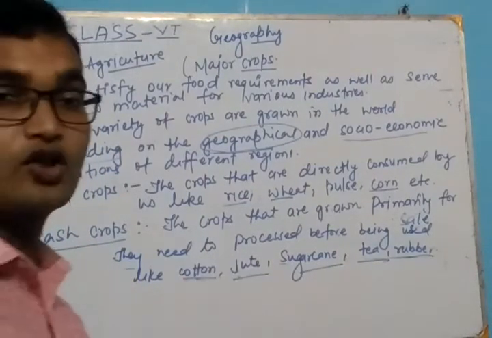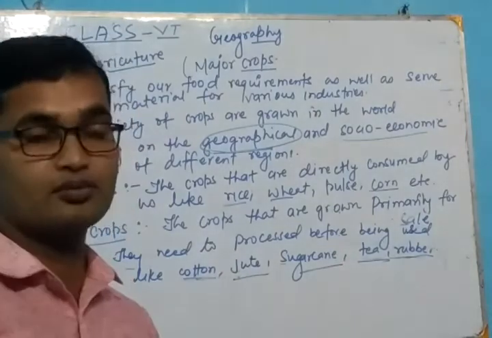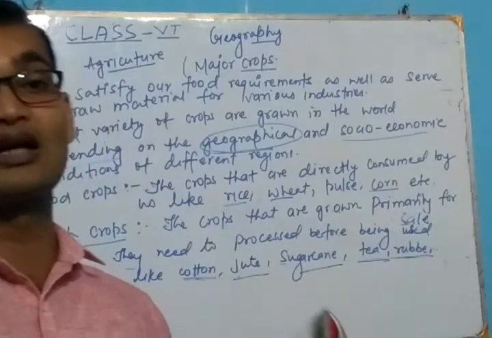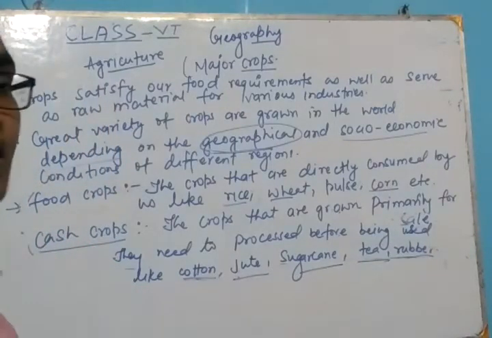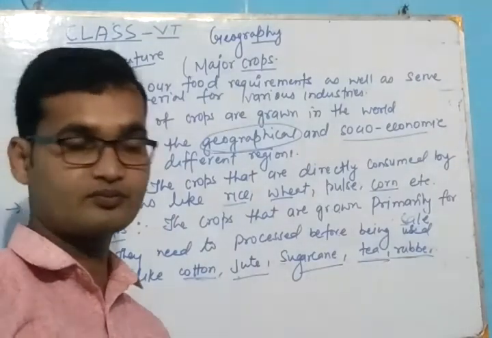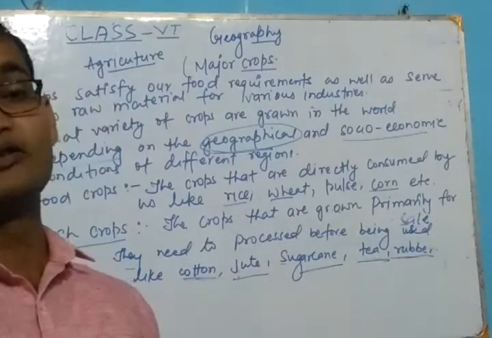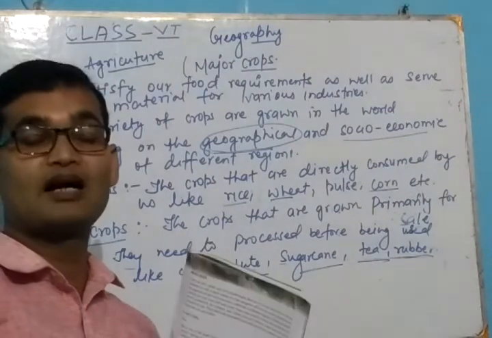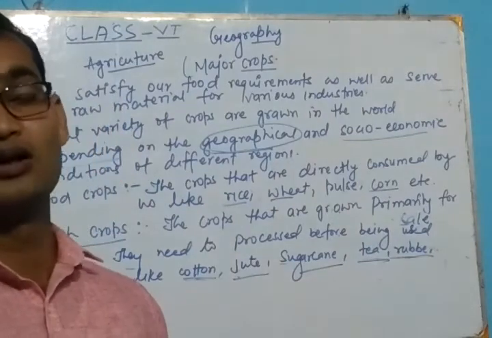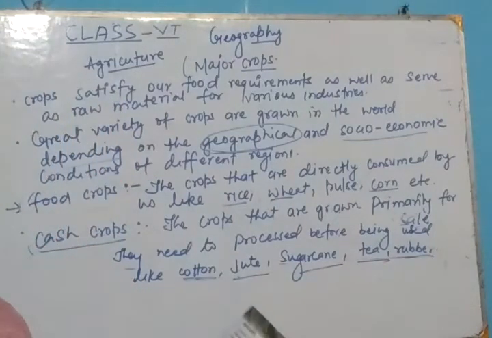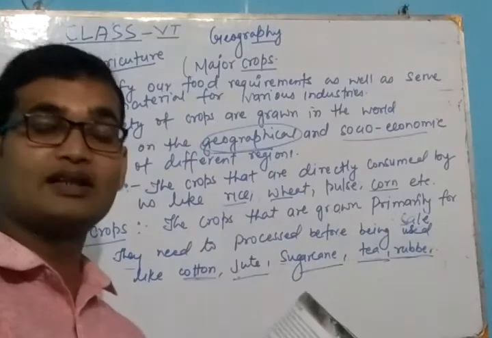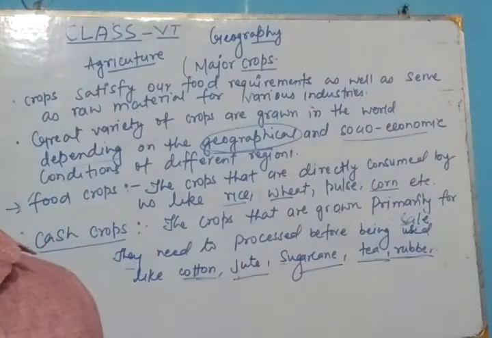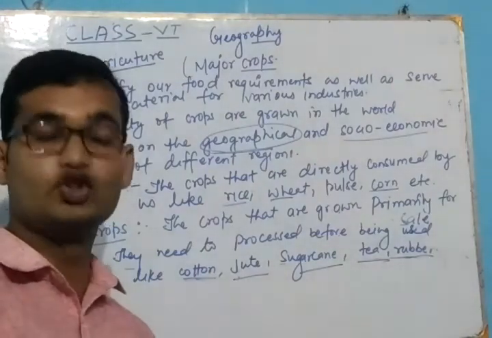Here we can classify the crops into two types, that is the food crops and the cash crops. Food crops are the crops that are grown for the consumption of the people. We directly use them as our food, like rice, wheat, maize, vegetables, etc. Cash crops are the crops that are grown for profit or for sale in the market. Means first of all they are sold in the market and then processed for our use. For example, cotton, sugarcane, jute, etc.